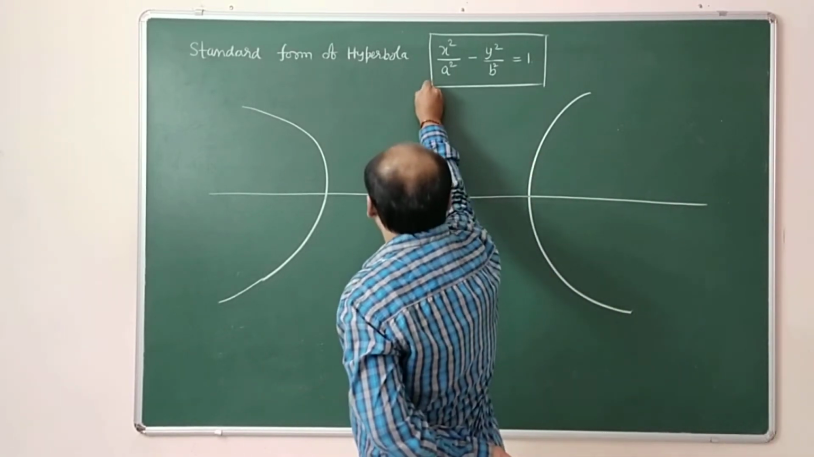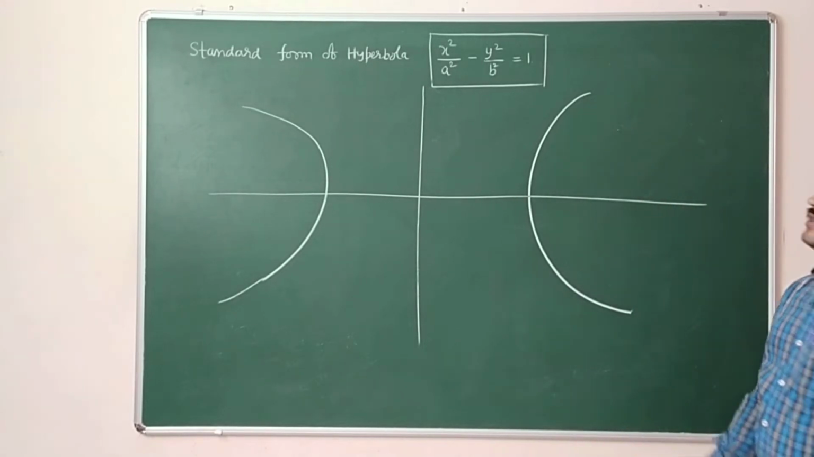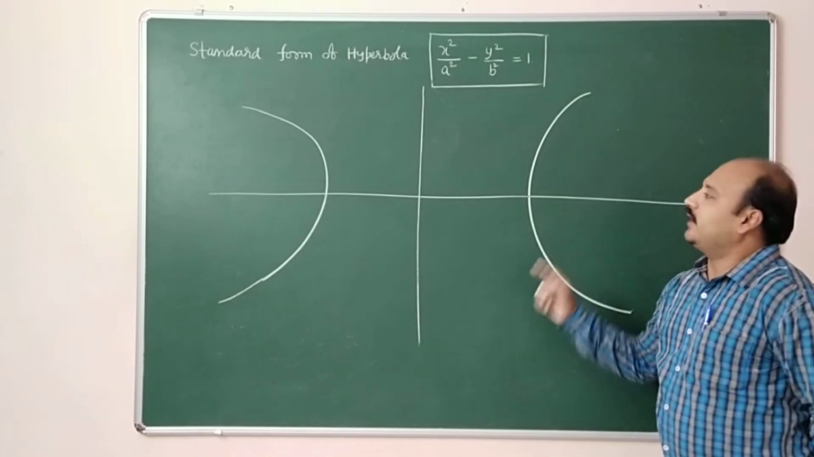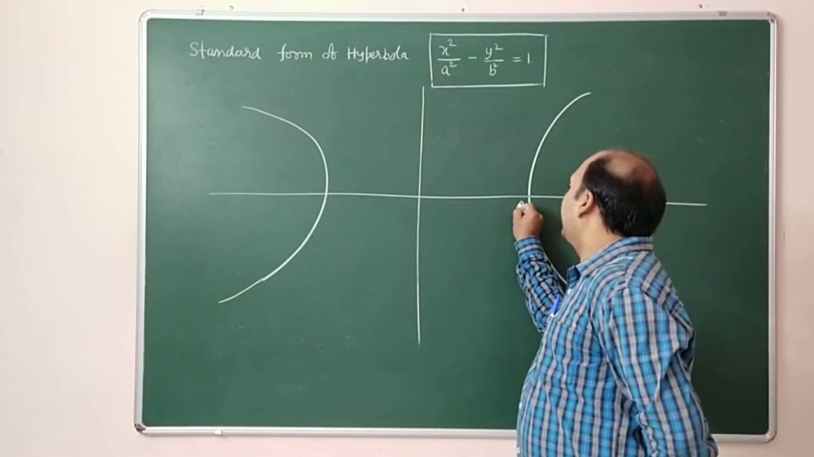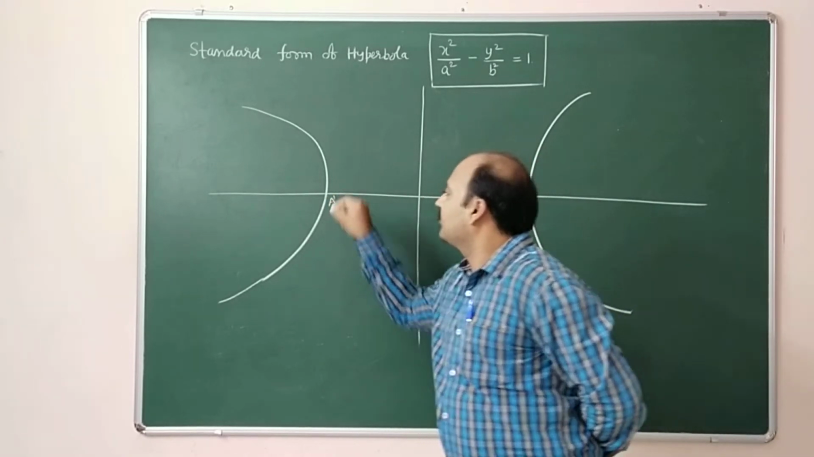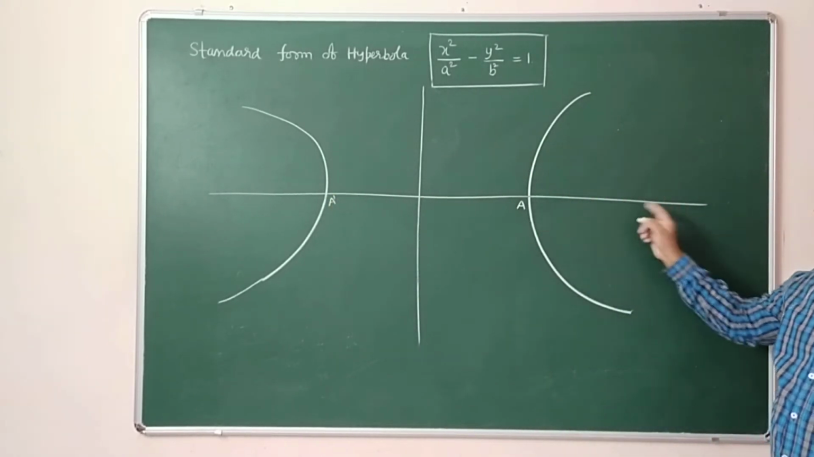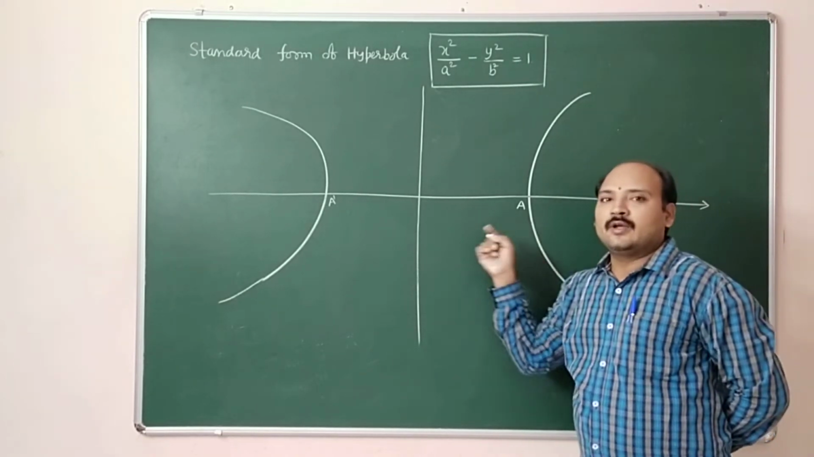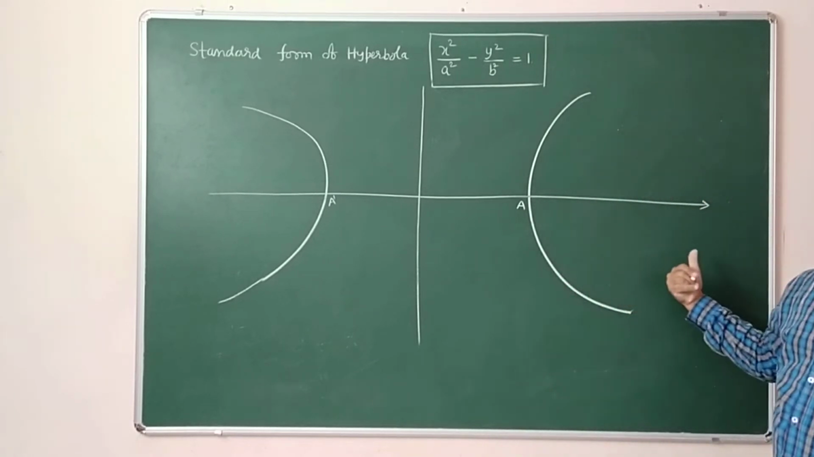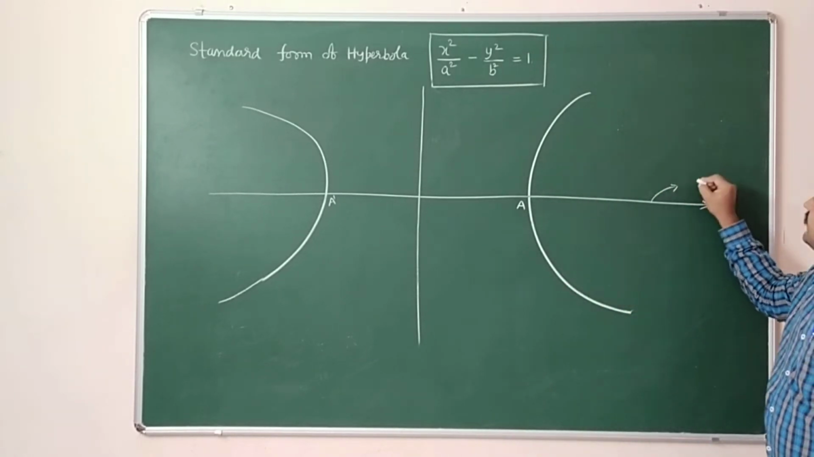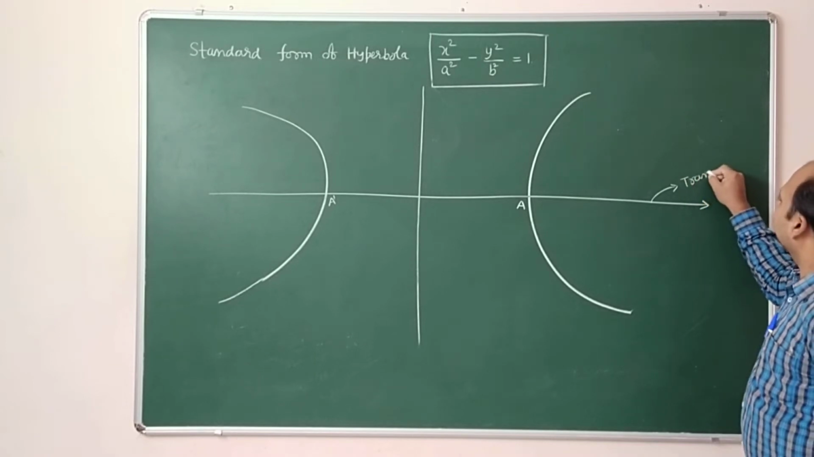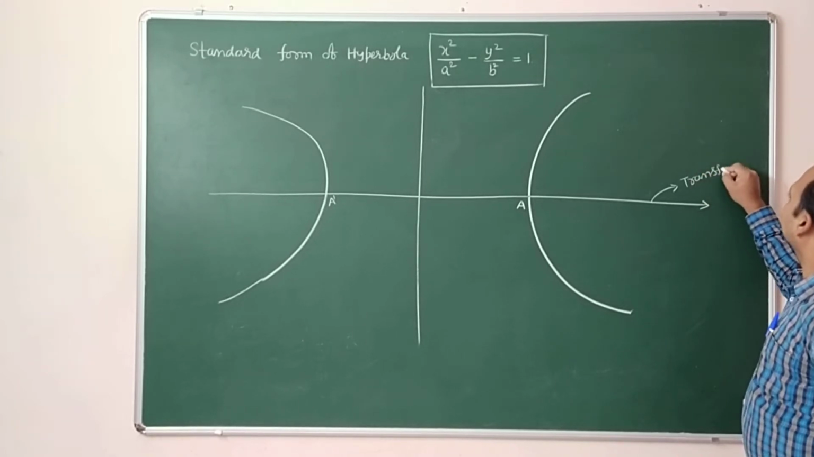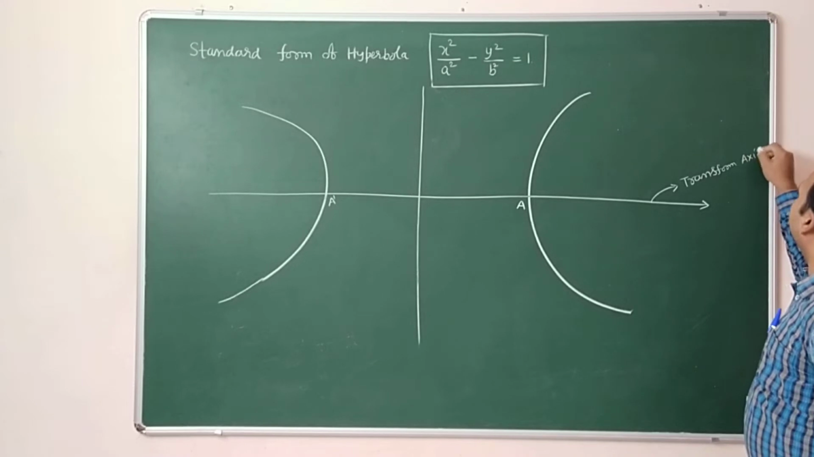The curve of the hyperbola cuts the x-axis at the points A and A dash. The x-axis, in hyperbola terms, is called the transverse axis. This is called the transverse axis.